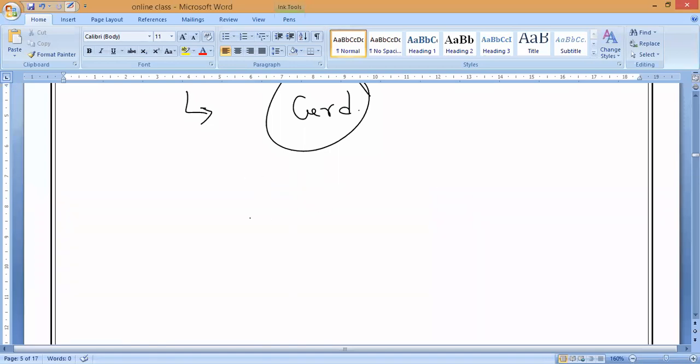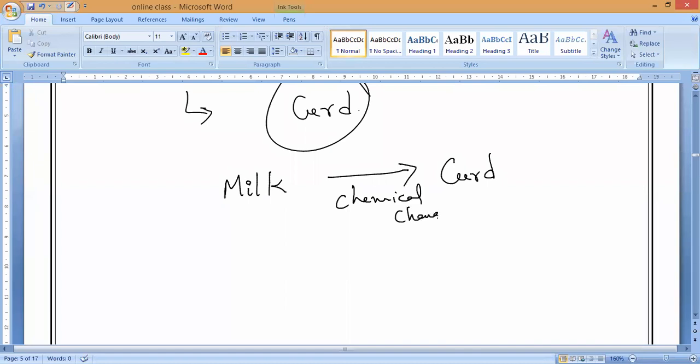Okay. So now formation of curd, where will it come from? Laksha, formation of curd, where will it come from? It will come from the milk. Correct or not? Milk is converting into curd. Monish, who is converting milk into curd? I am saying it is a chemical change. So chemical change in the sense that somebody should be involved. Who is converting?